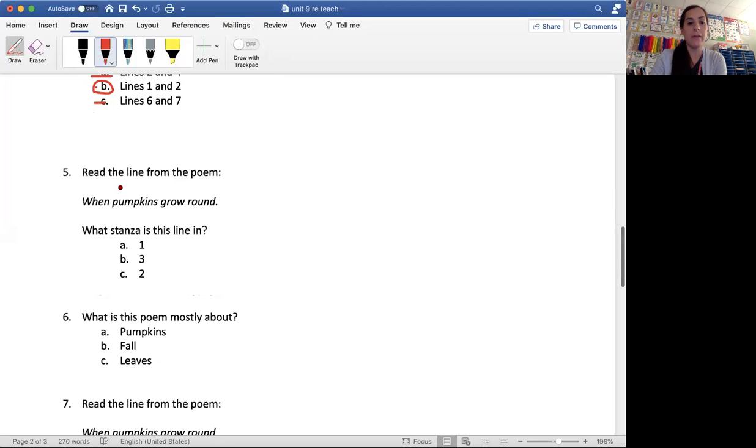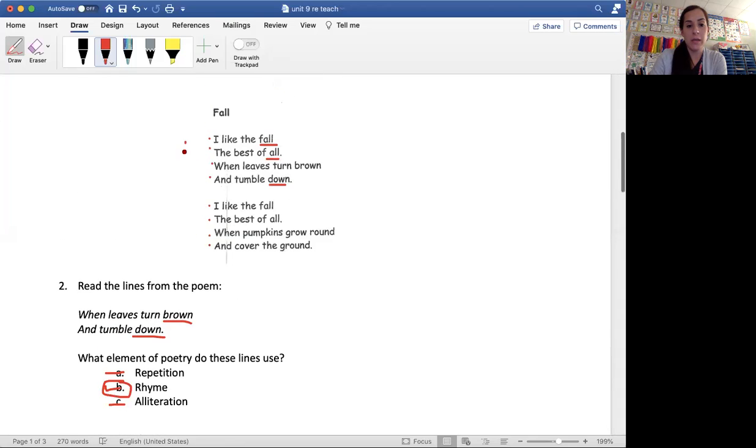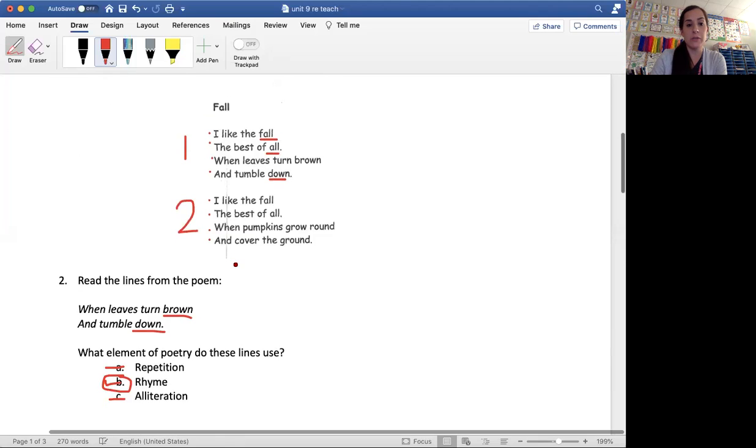Number 5, read the line from the poem. When pumpkins grow round. What stanza is this line in? Again, you had one of these questions where you had to go back and figure out the stanzas. So this is stanza 1 and this is stanza 2. We know that a stanza is a group of lines.